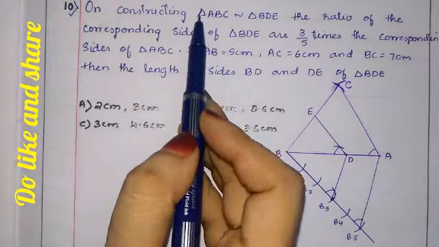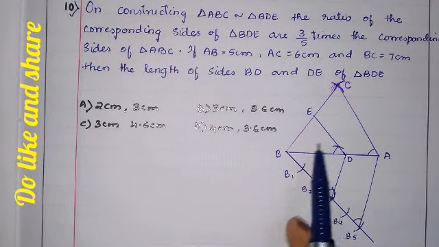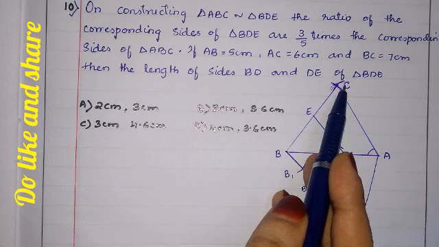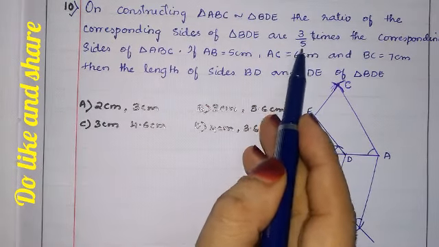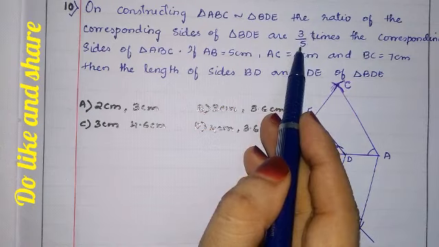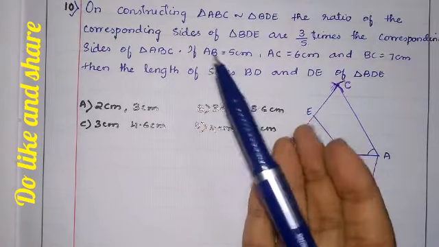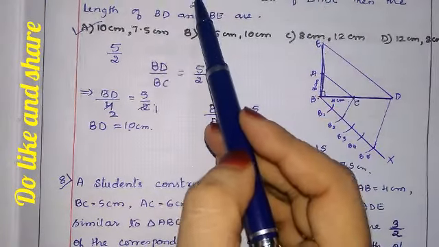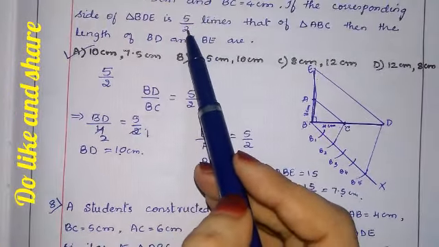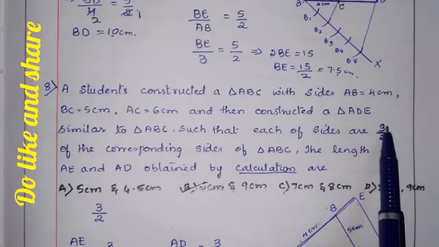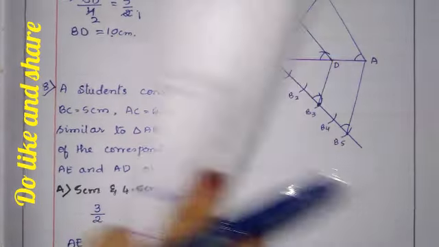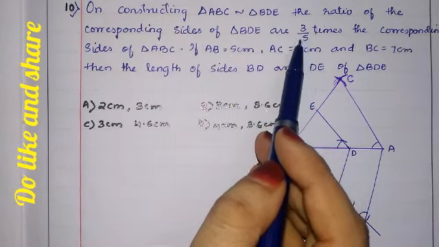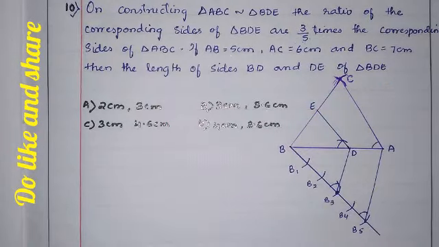On constructing triangle ABC similar to... Now here you can see the numerator is smaller and the denominator is bigger, so the triangle will come inside the triangle. The previous problem which we have done has the numerator bigger and the denominator smaller. This problem also, numerator bigger, denominator smaller. Now in this problem you can see numerator is smaller and denominator is bigger. Okay. Now let us see.